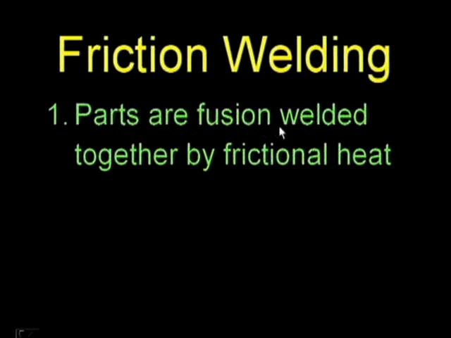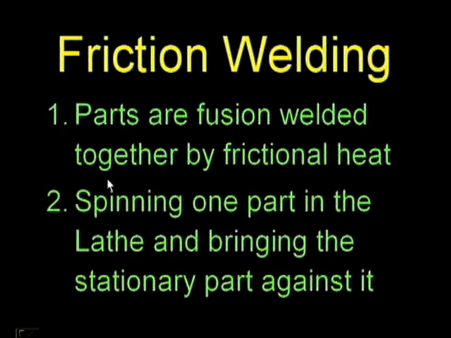Now let us see how the friction develops in this particular case. The parts are fusion welded together by frictional heat. So it is a fusion welding. How is it going to be done? By spinning one part in the lathe and bringing the stationary part against it.